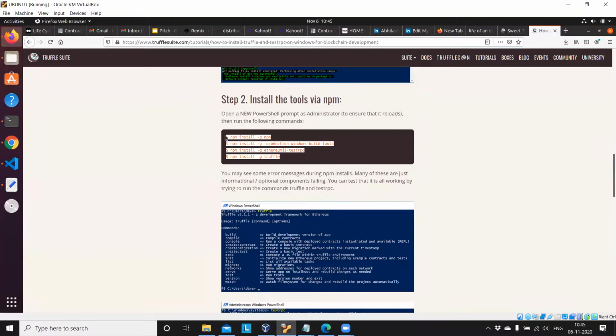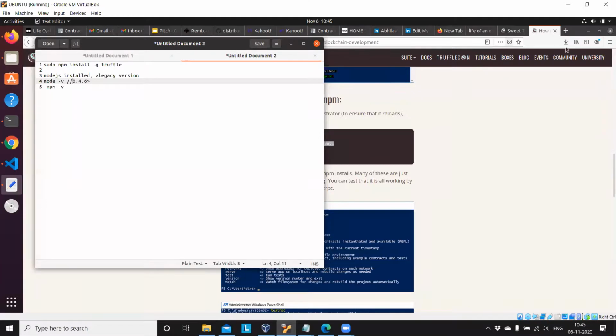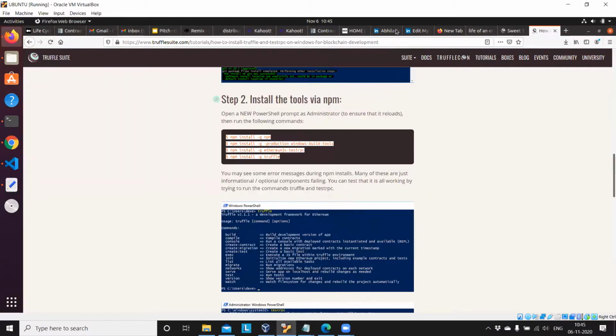I will put them in the chat. Those using Windows should also make sure that Node.js is available on your machine. So this is for Windows. I shared the command in chat.